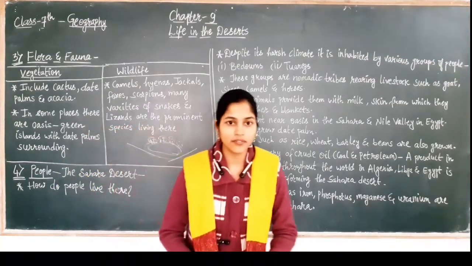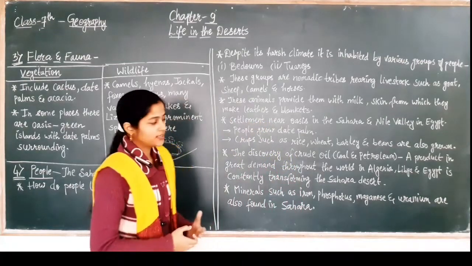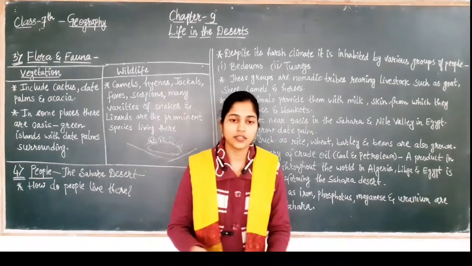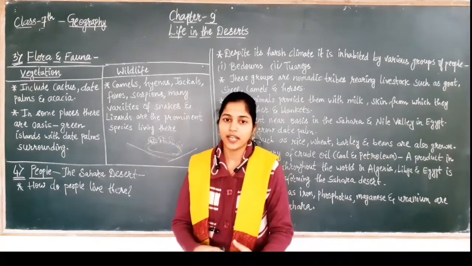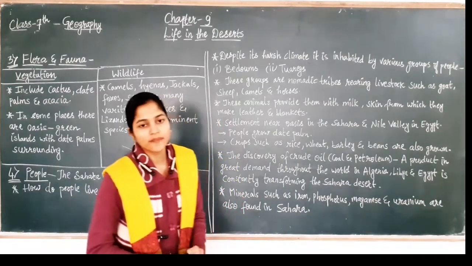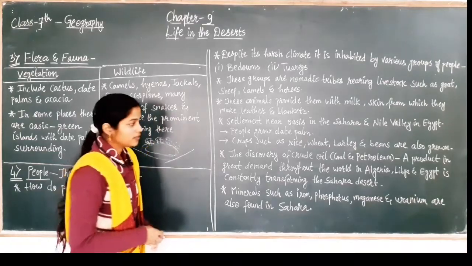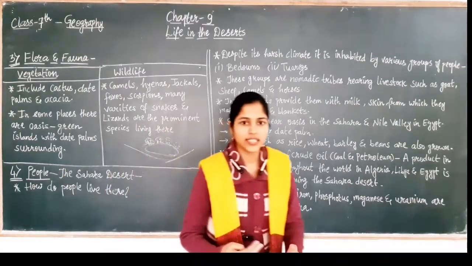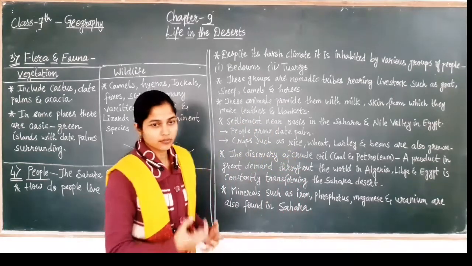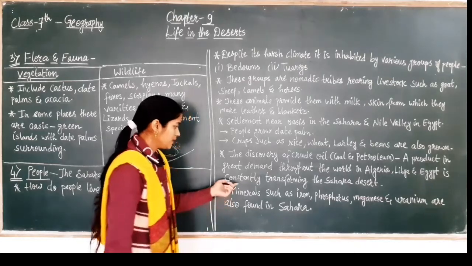People are transforming the Sahara Desert in a suitable way so that they can increase their standard of living. They are constructing buildings and many more things for their survival.